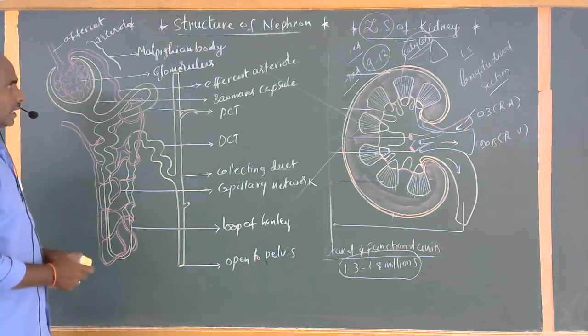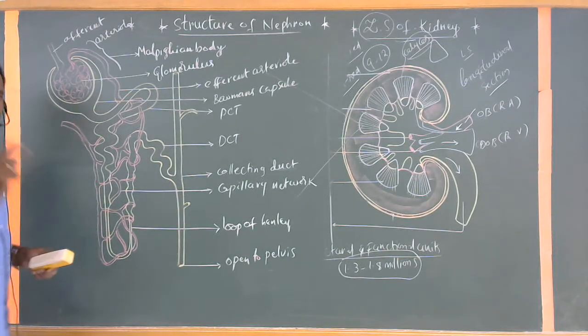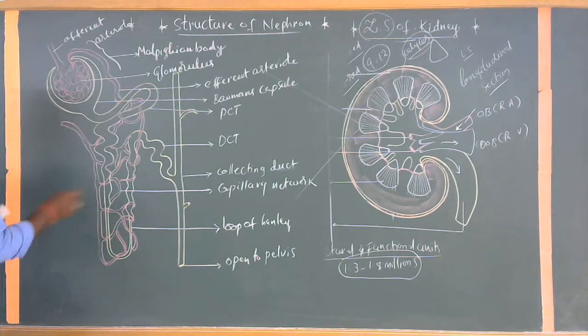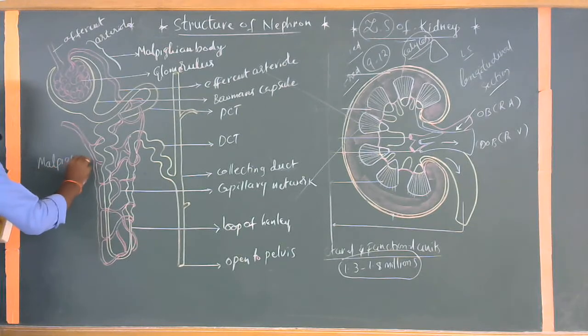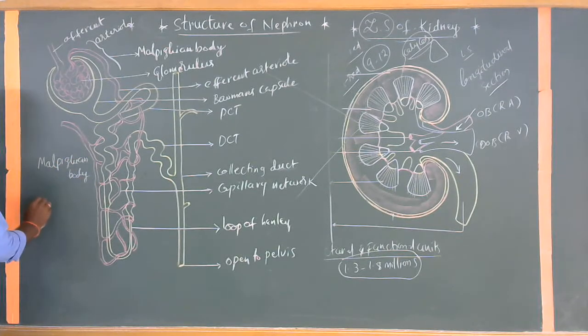If you observe clearly, in the nephron there are basically two main regions. First of all, the Malpighian body. Second one, the tubules, the renal tubules.